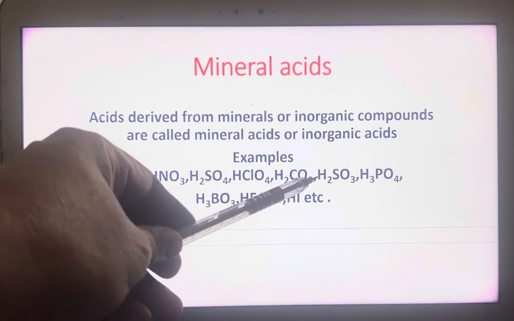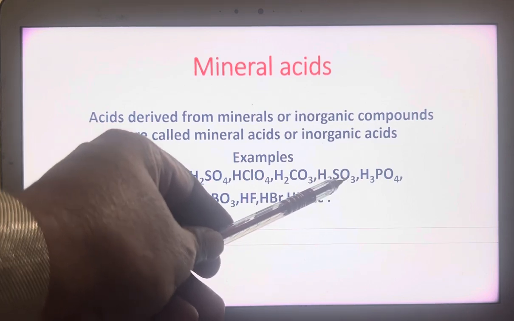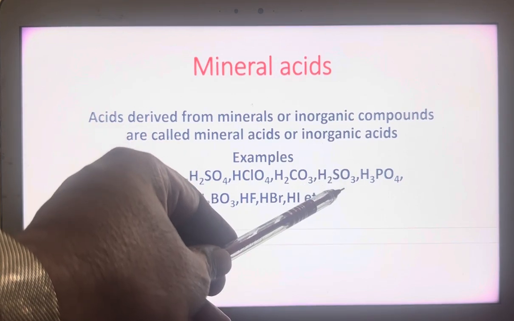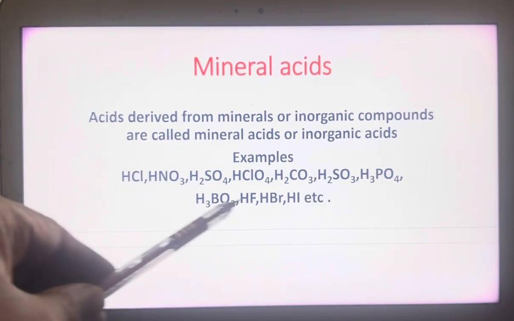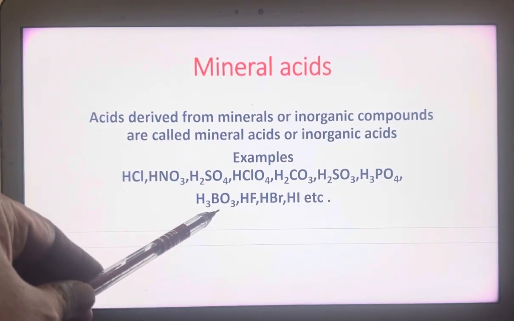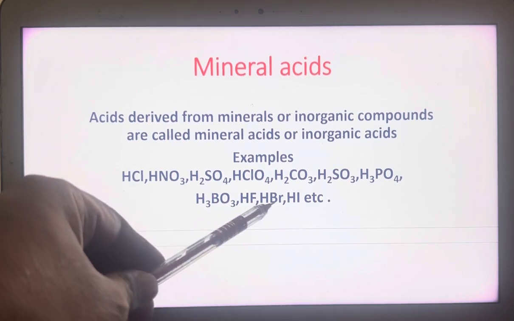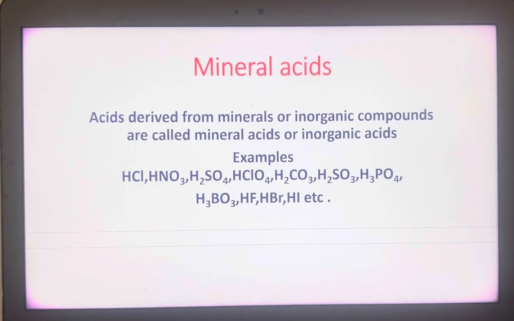Carbonic acid, H2CO3. H2SO3 is sulfurous acid. This is sulfuric, H2SO4. This is sulfurous acid. Phosphoric acid, boric acid, H3BO3. Hydrofluoric acid, hydrobromic acid, HBr, hydroiodic acid. These are some examples for mineral acids.